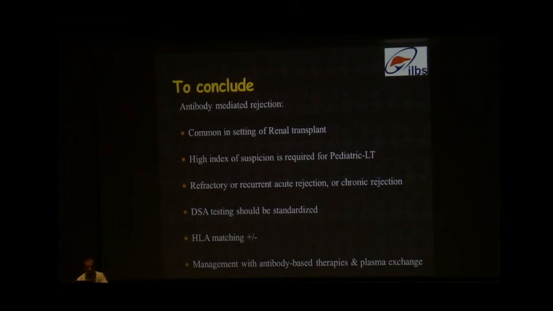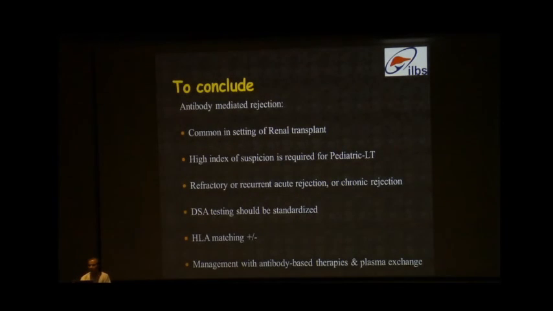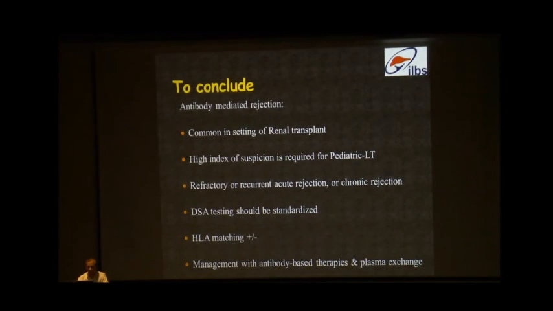To conclude, antibody mediated rejection is common in the setting of renal transplant, but is less common in the setting of liver transplant. High index of suspicion is required for pediatric liver transplant patients. If it is refractory or recurrent acute rejection or chronic rejection, and even in protocol liver biopsies, if there is chronic hepatitis or fibrosis, we should think of antibody mediated rejection.